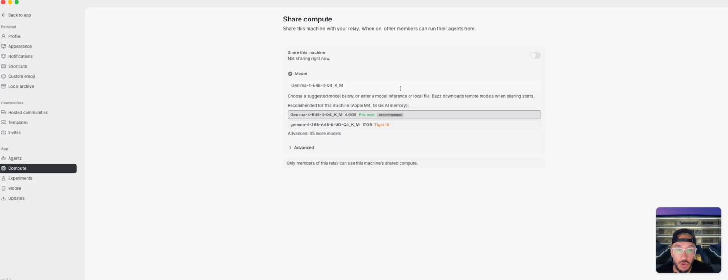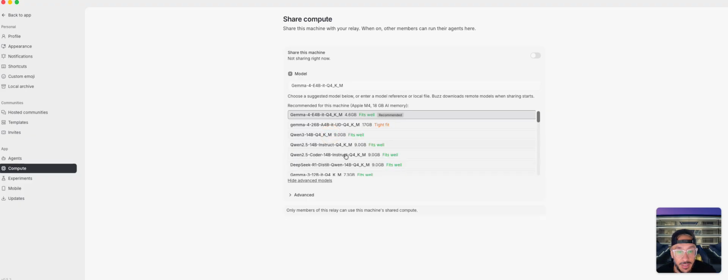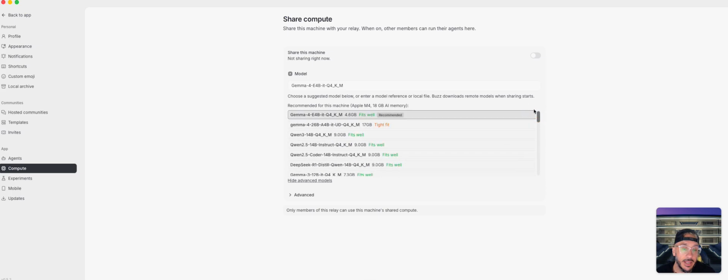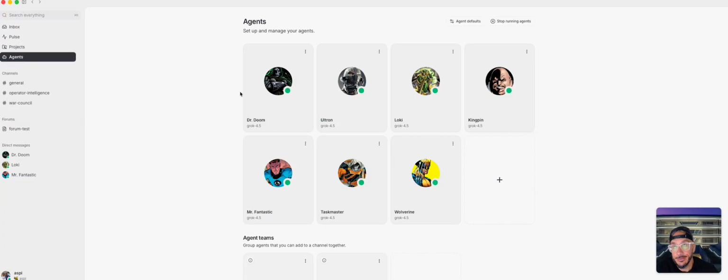So I think this is really cool, and it's not going to give you a recommendation that's not going to work for your computer. So it's like fits well. This is a tight fit. There's some trade-offs with these ones. Like these are too large for my system, right? So again, it's just really interesting because then what can happen is, think about if you had a really good piece of hardware and then you could share it with people and they can query against it and all that kind of stuff. So again, extremely very cool when it comes to that.